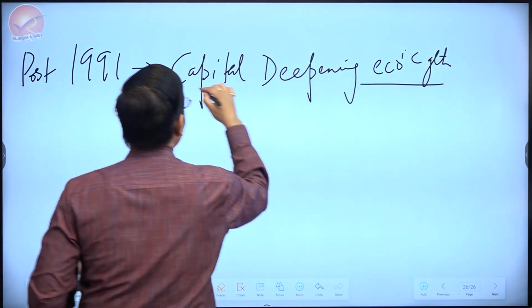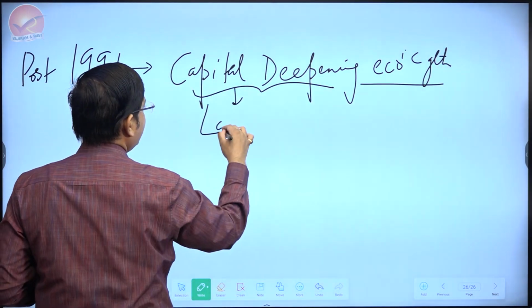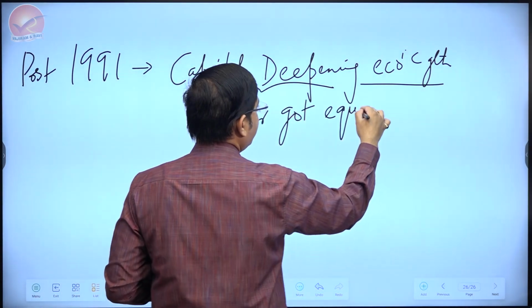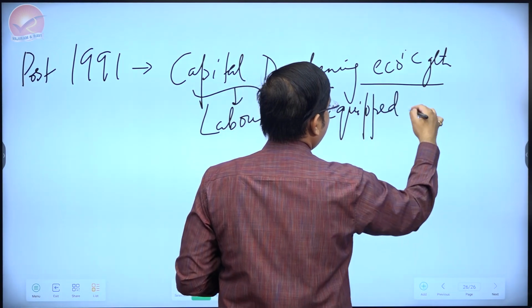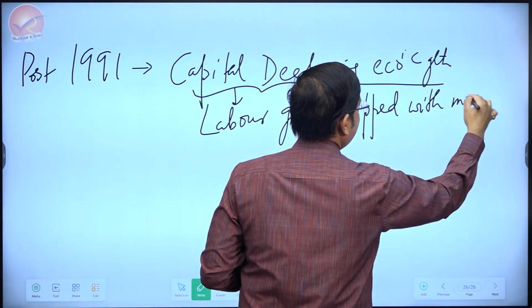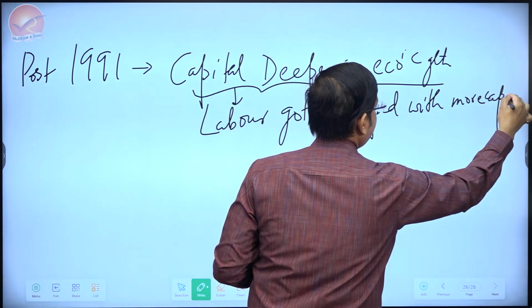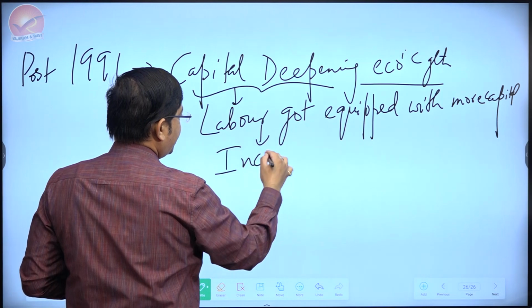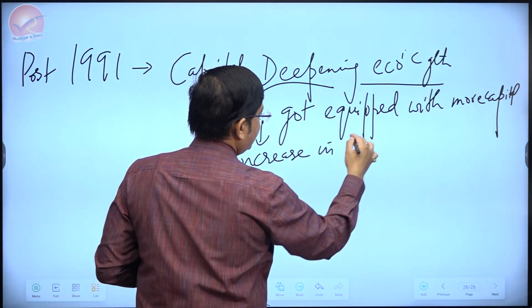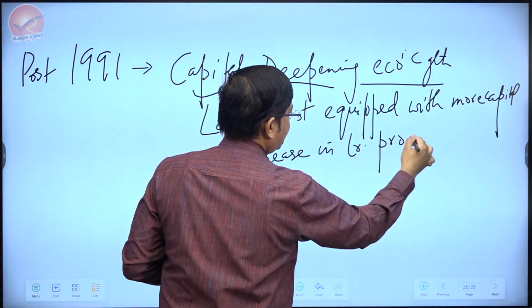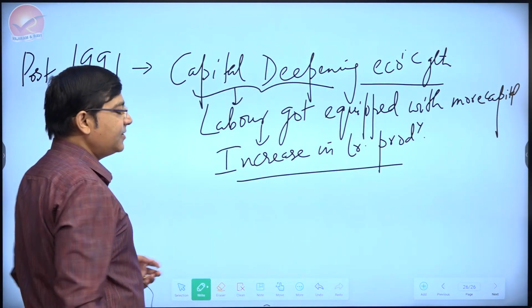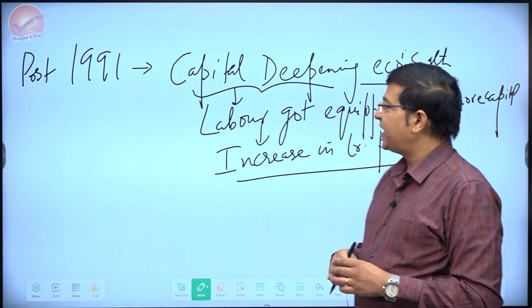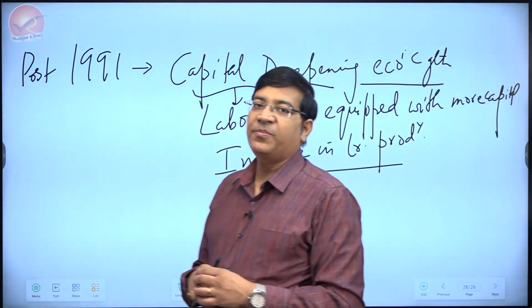Capital deepening economic growth means labor got equipped with more capital, hence an increase in labor productivity. So the statement is correct in that sense that in the entire post-91 time period, labor productivity has been higher because labor got equipped with more and more capital.